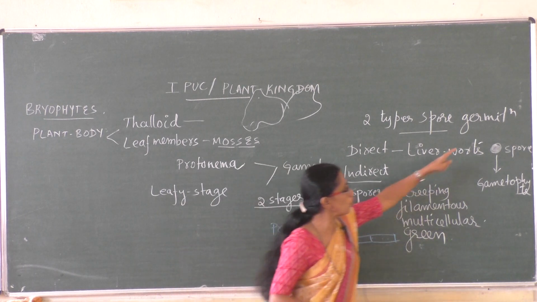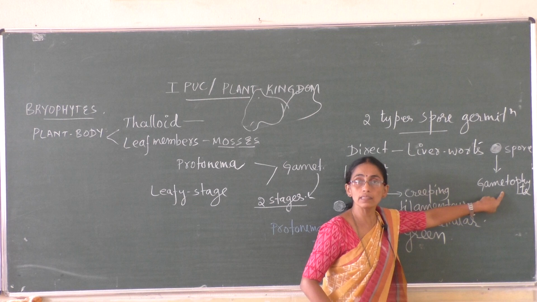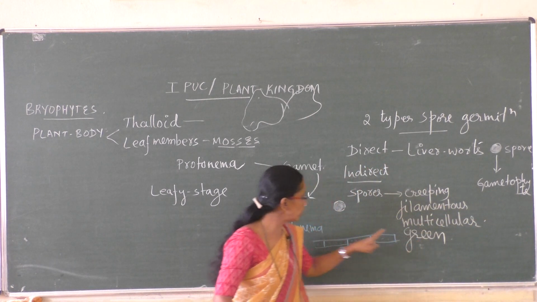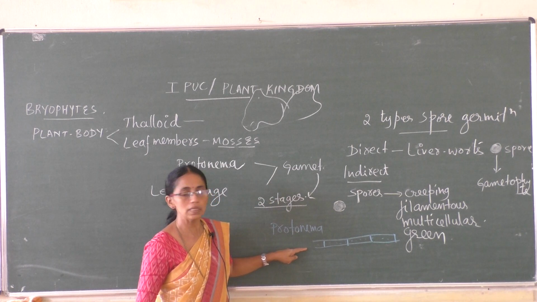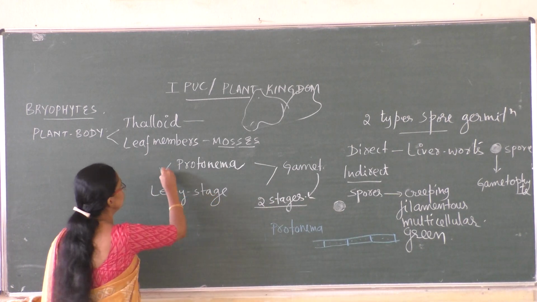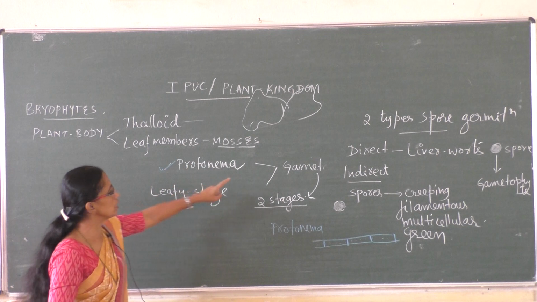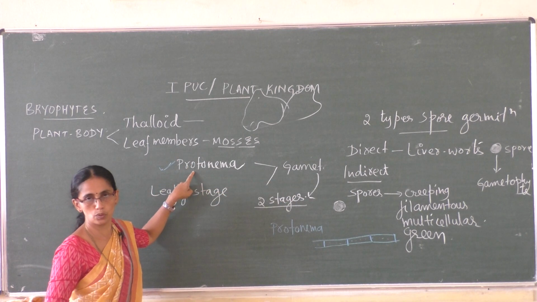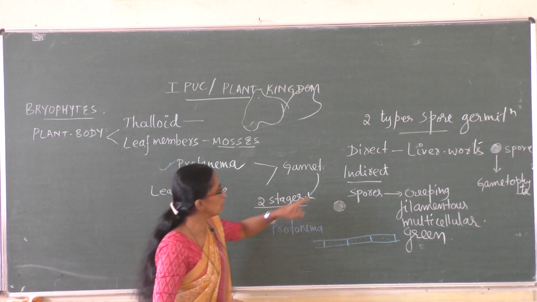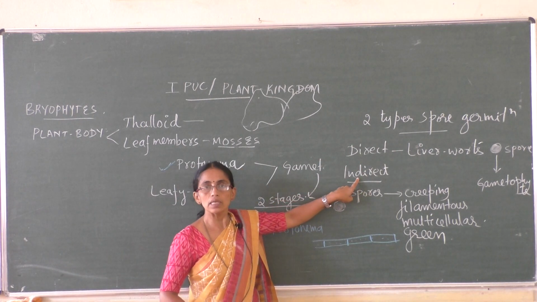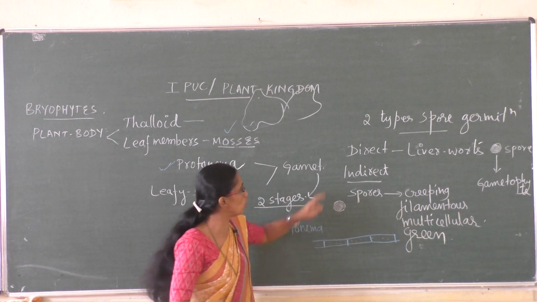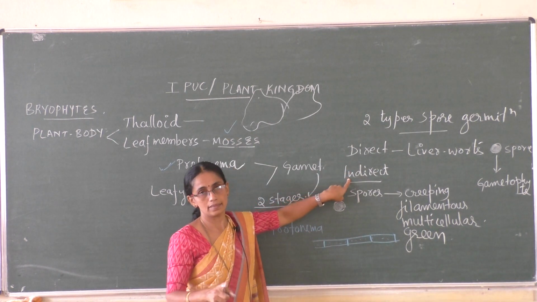So like this, spores won't give directly the gametophyte on germination. Spores on germination give a stage known as protonema, that is this. So members of mosses in their gametophyte show two stages. That is first stage, protonema. So what is protonema? Spore germination in the case of mosses is indirect.